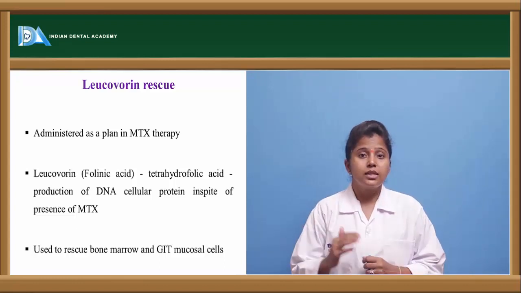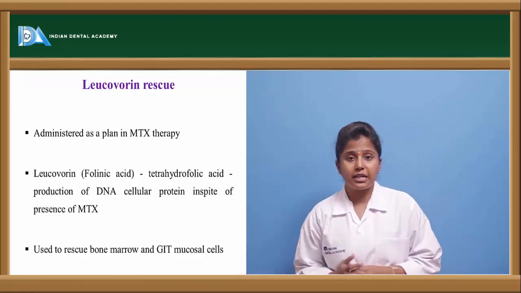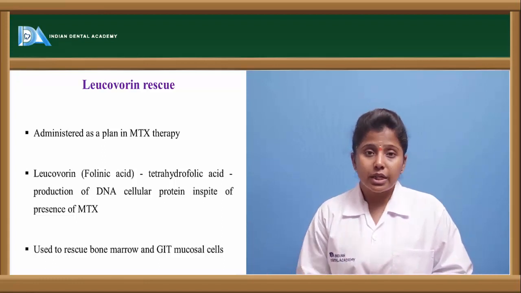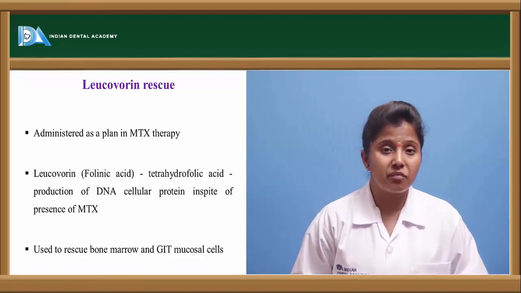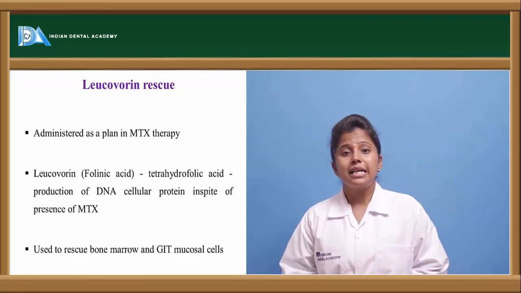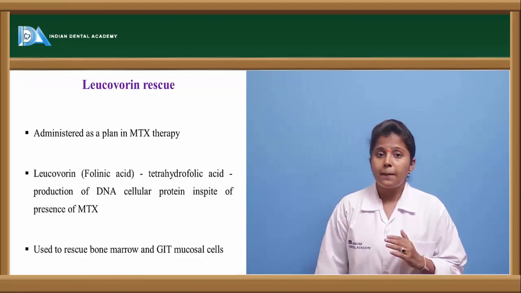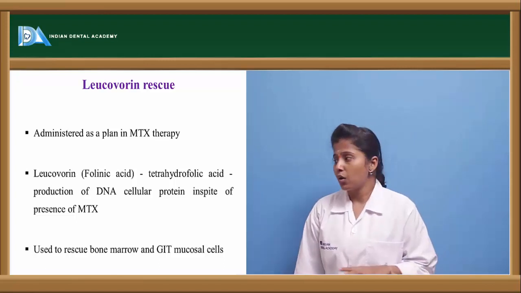Why? Because leucovorin has a folate structure, that is, it's folinic acid only. This folinic acid is converted to tetrahydrofolate, thereby the DNA synthesis takes place even in the presence of methotrexate, since methotrexate can't prevent the enzyme dihydrofolate reductase's downstream effect if leucovorin is present in the body. So that is the reason these two drugs are not given in combination.